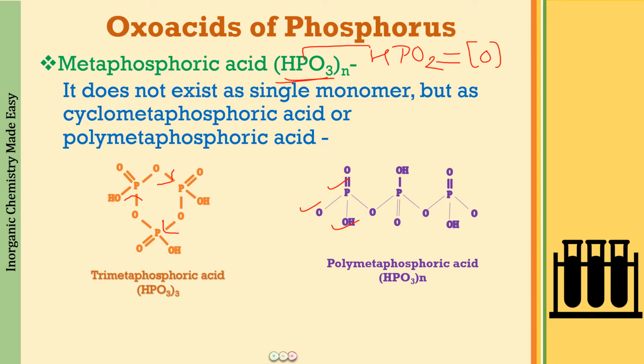I hope I already told you a lot of tricks in today's lecture, so that you can write the names of the compounds, the formulas of the compounds, and the structures of the compounds. Now what is left in this discussion on the oxoacids of phosphorus is the preparation and a little bit more about the properties that we were discussing while we were writing the general structural features. So let us look at the preparation and the properties of these oxoacids also, so that the complete discussion is with you people.